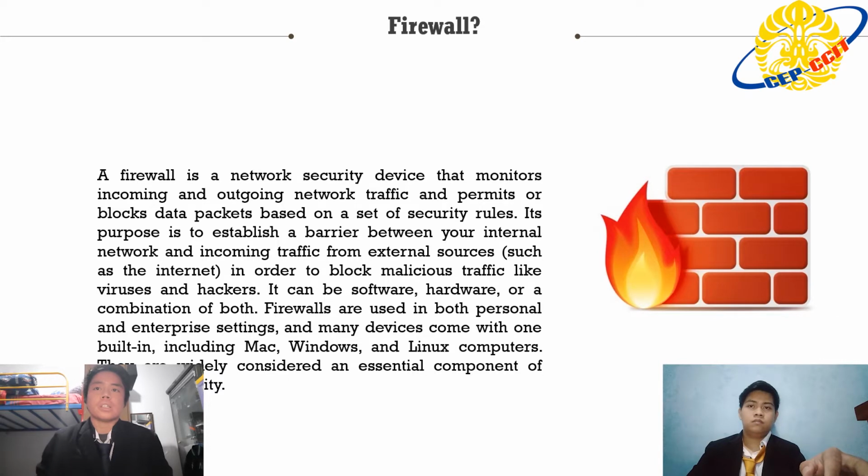It can be software, hardware, or a combination of both. Firewalls are used in both personal and enterprise settings, and many devices come with one built-in, including Mac, Windows, and Linux computers. They are widely considered an essential component of network security.